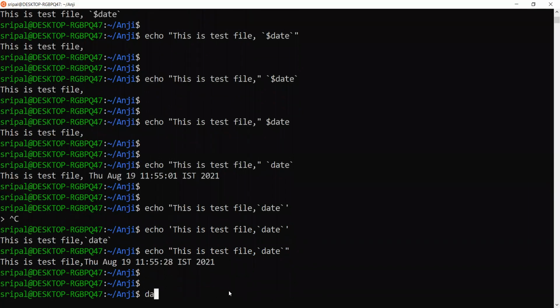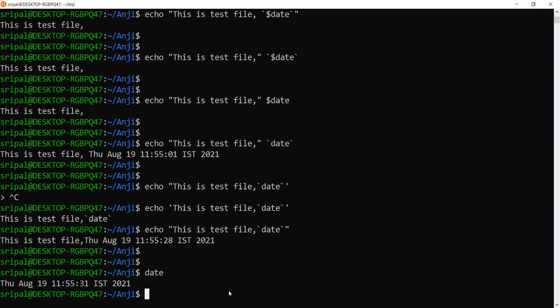Date is another command which gives the current system date stamp. When I use it in single quotes, it did not consider that as a command. When I use the same thing in double quotes, it considered it a command, executed it, and gave me the output.